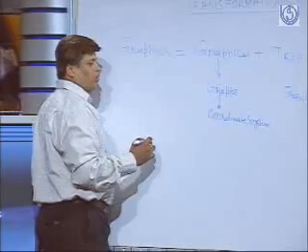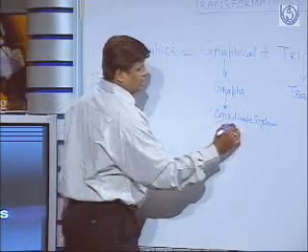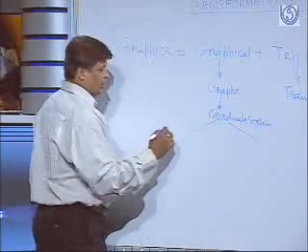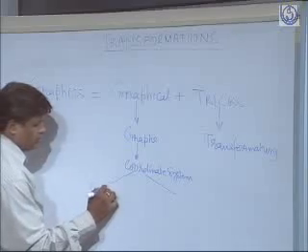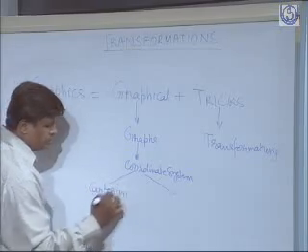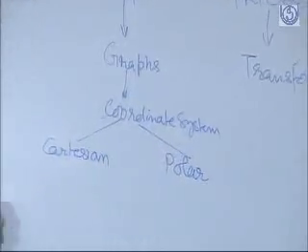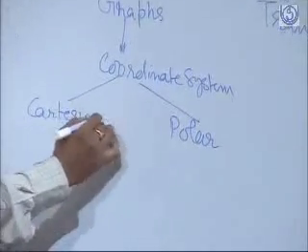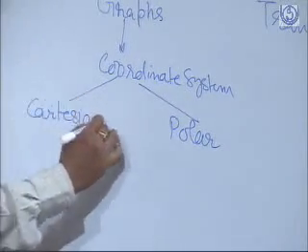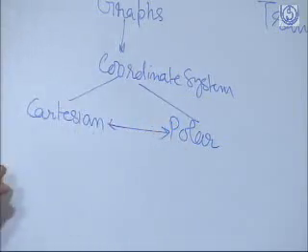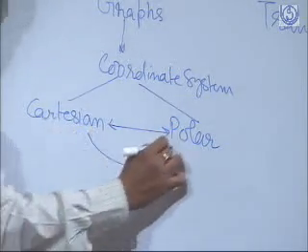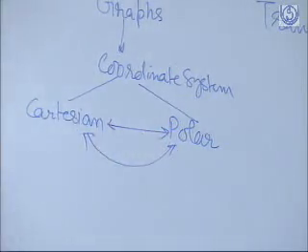In your block number 2, you got an idea that there are two types of coordinate systems: Cartesian coordinate systems and polar coordinate systems. There is no need to worry whether, if we are working in a Cartesian coordinate system, we can transform it into the polar coordinate system. Yes, these two coordinate systems are intertransformable.